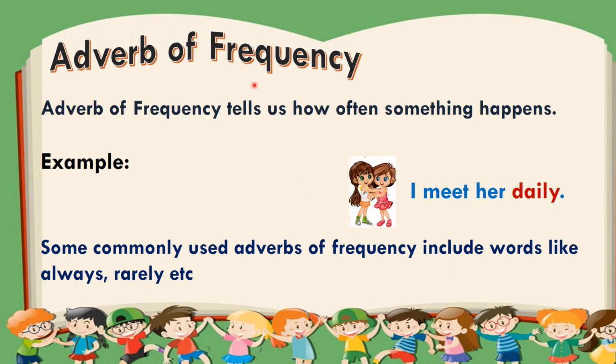Now let's discuss adverb of frequency. An adverb of frequency tells us how often an action occurs. For example, I meet her daily. So how often do you meet her? You meet her daily. So daily is your adverb of frequency. Some commonly used adverbs of frequency include words like always, rarely, etc.